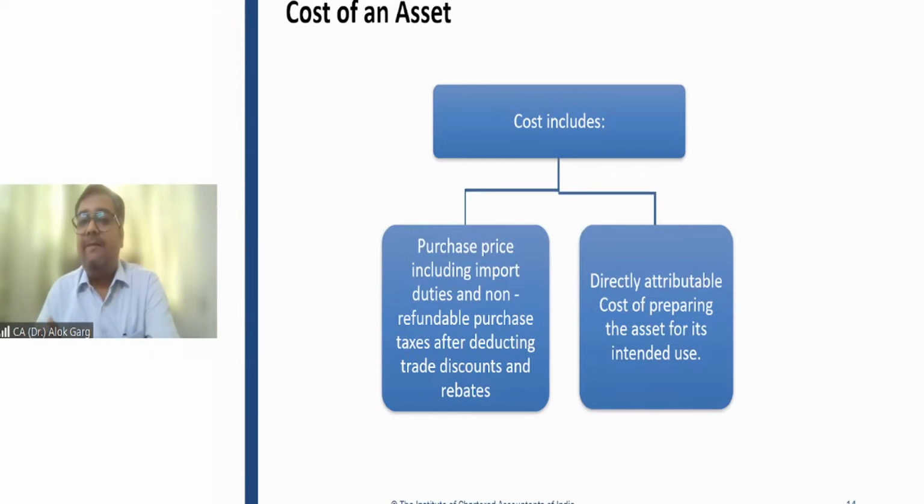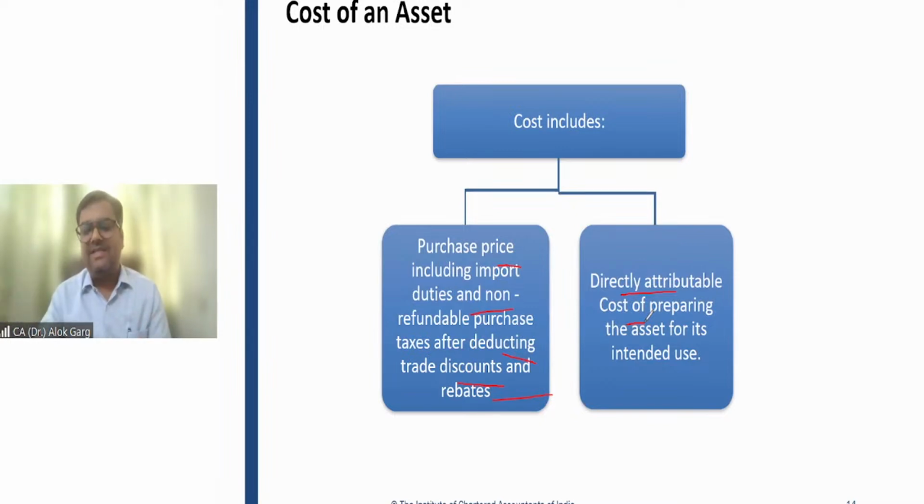So that is why in intangible asset only two things are there, which is cut, copy, paste from the Ind AS 16 standard. Purchase price, including import duties and non-refundable taxes after deducting discount and rebates. The second one is directly attributable cost of preparing the asset for its intended use. Number 1, purchase price. If there are any import duties that you have to pay, any non-refundable purchase taxes,